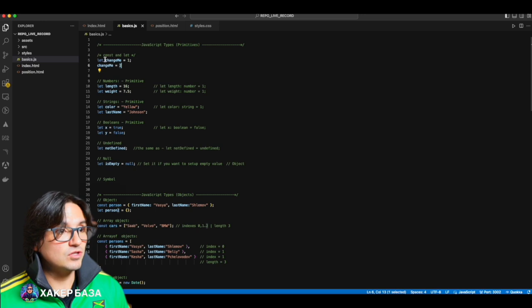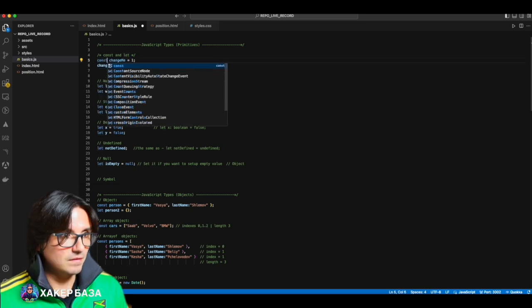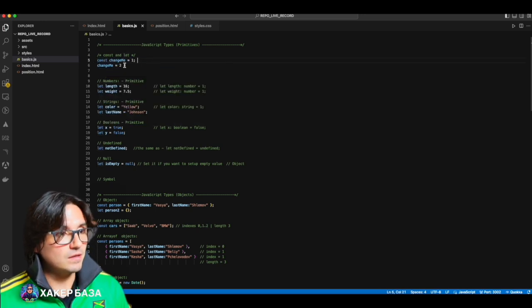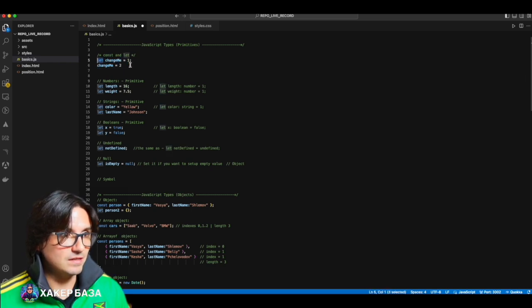But if we used const, from the word constant, we wouldn't be able to change it, because in that case it will give us an error that a constant cannot be changed. That's it. We figured out const and let. The difference is simple. Let can be changed dynamically.